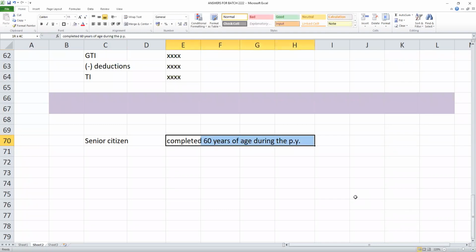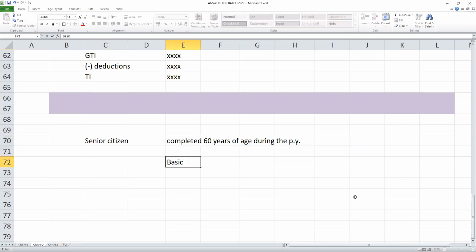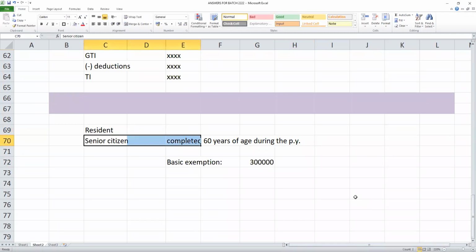Then basic exemption is slightly more: instead of 2.5 lakhs, 3 lakhs will be the exemption, students. And this is available only for a resident senior citizen.